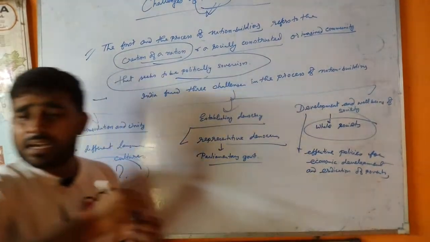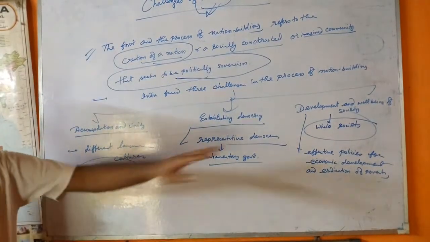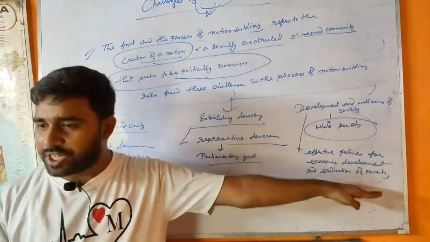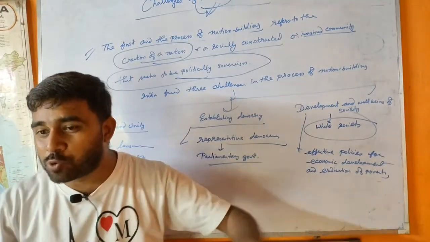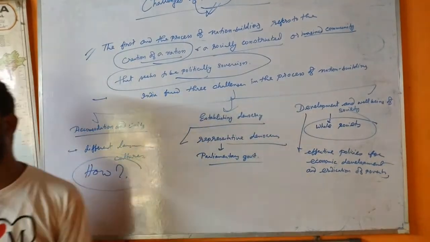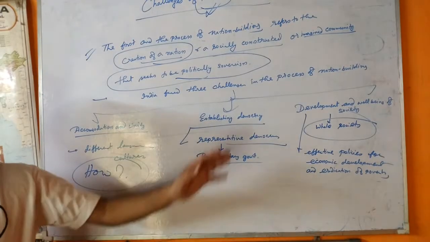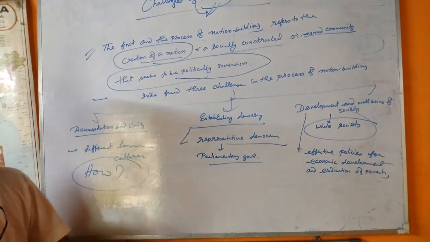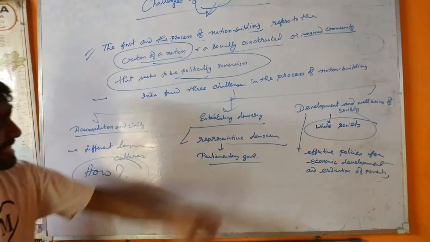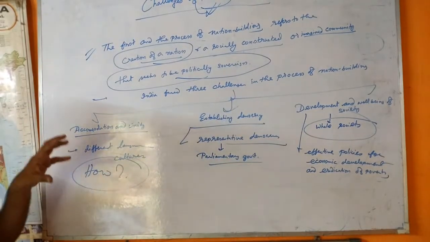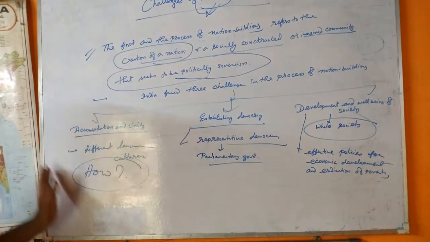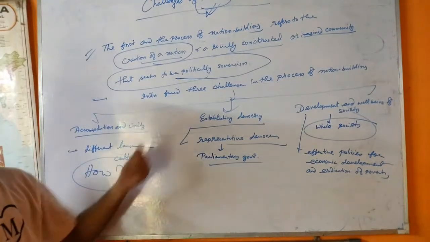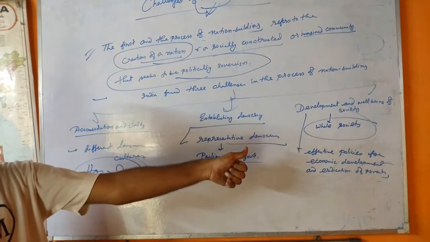You know that when India got independence, the main problem was poverty. How to eradicate poverty, how to remove poverty from our society? It's not an easy task. It's a very difficult task. That means these three challenges have been faced by India in the process of nation building.